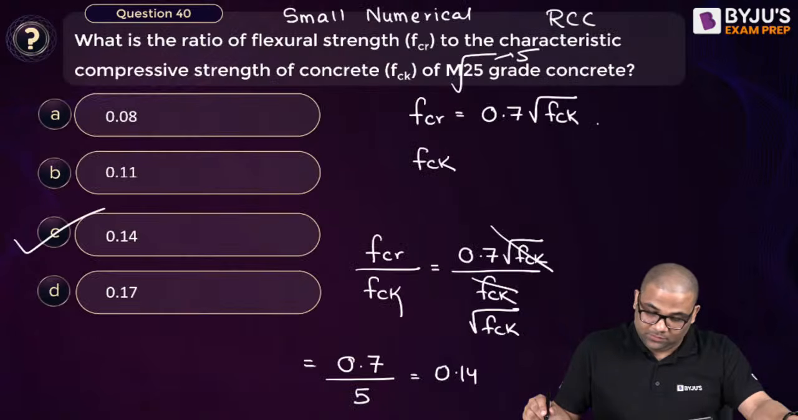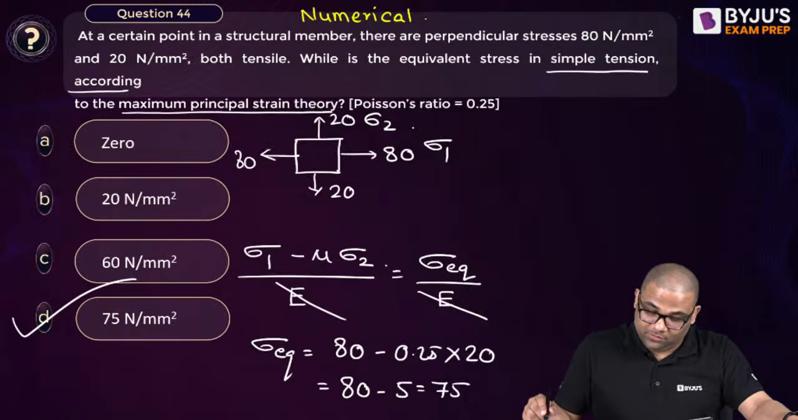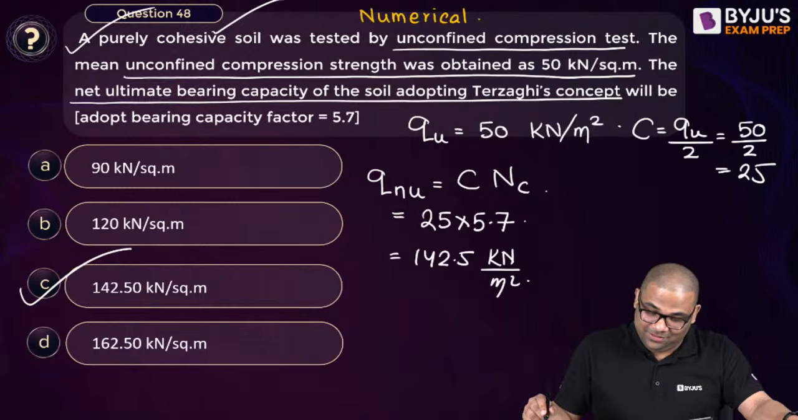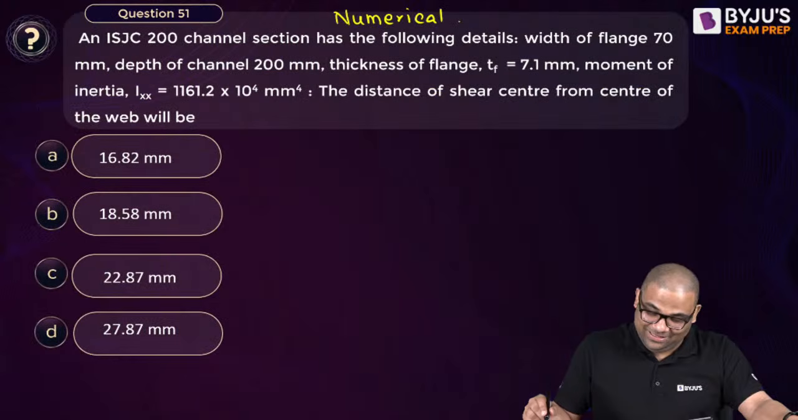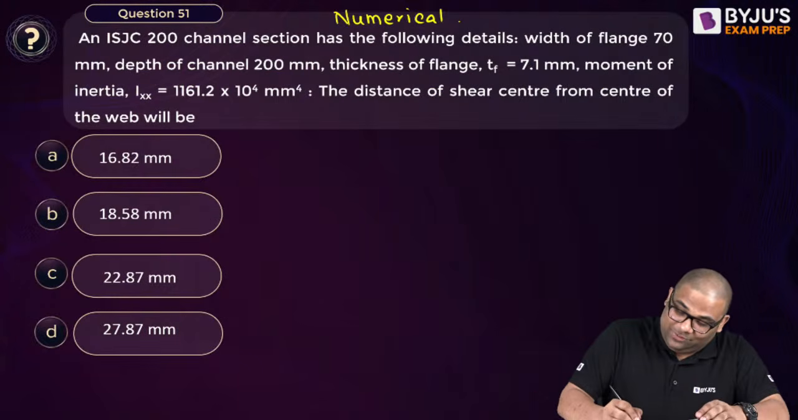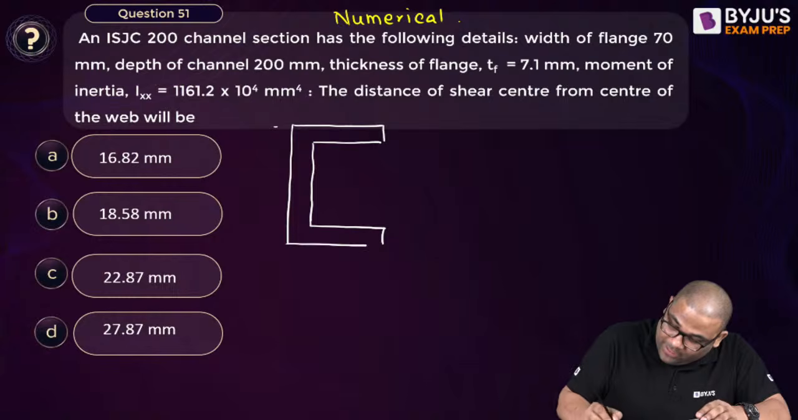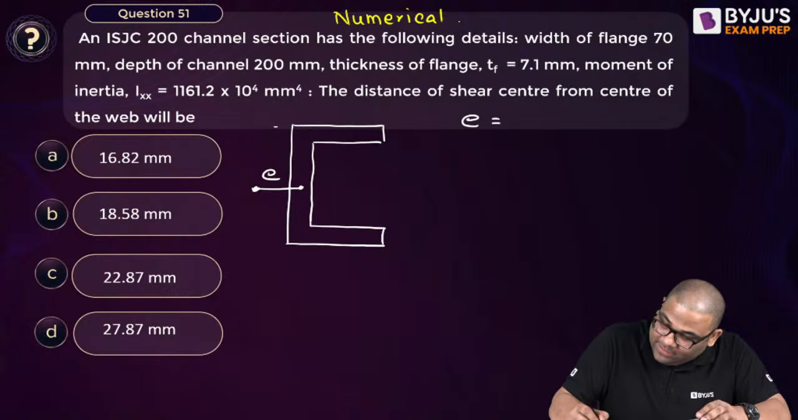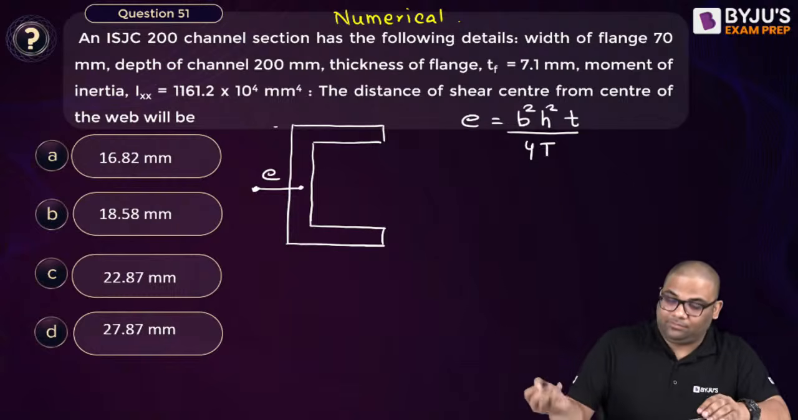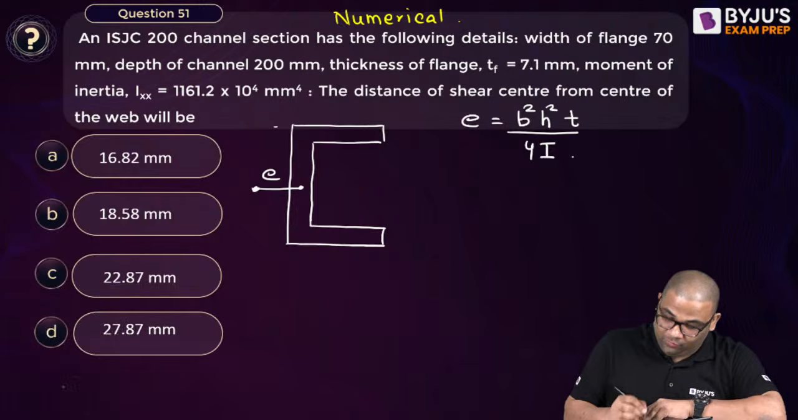Just one homework. Let us solve this question. It is an easy question actually, but formula based. The shear center formula, if you remember. For a channel section, the shear center lies at e from the center of this web, and this e is B squared H squared t by 4I. This is the formula, right?